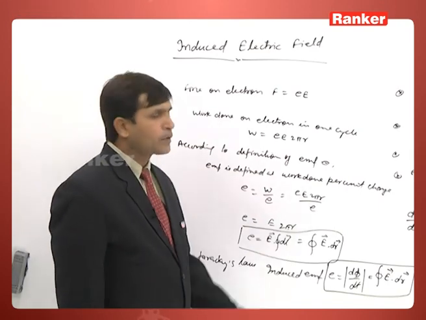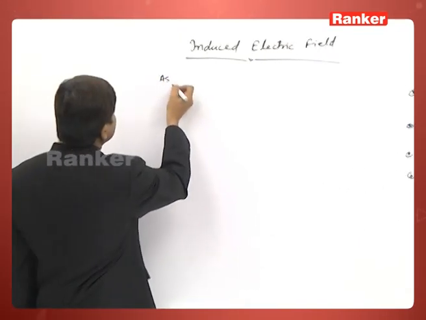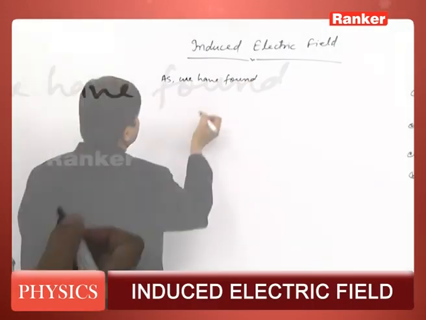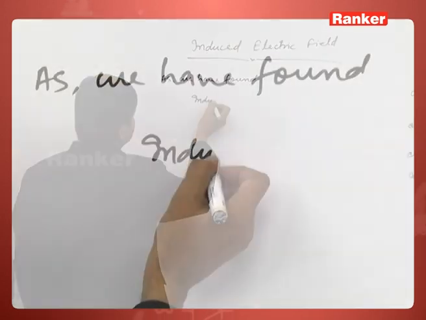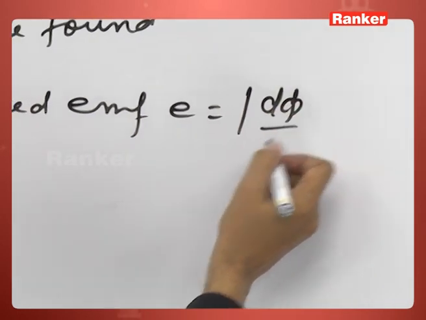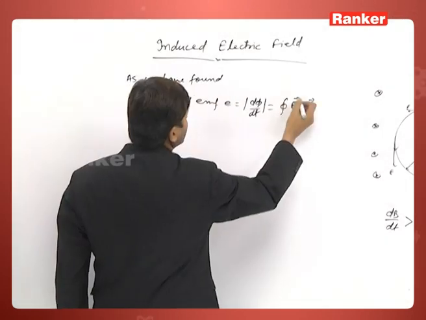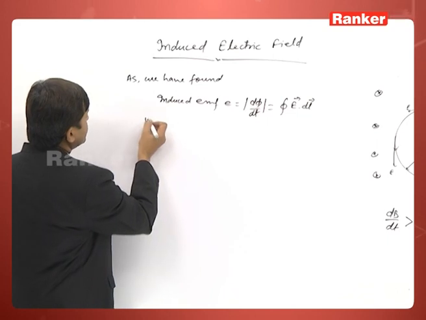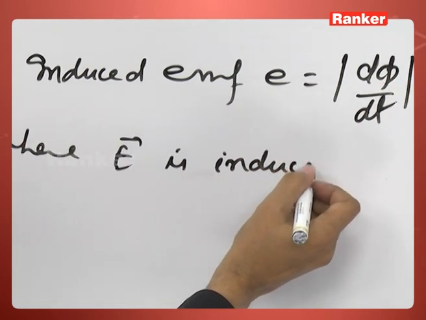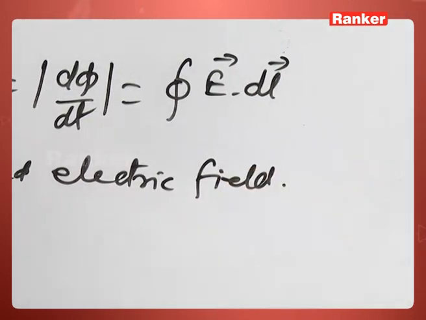Now, write down certain properties of this induced electric field. As we have found, the induced EMF is the rate of change of flux, as well as it can be defined as the integral of E dot dl, where E is the induced electric field.